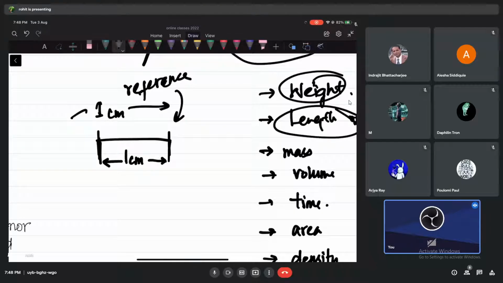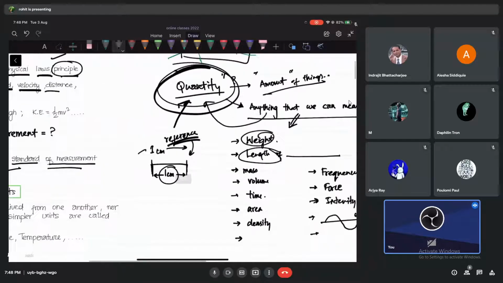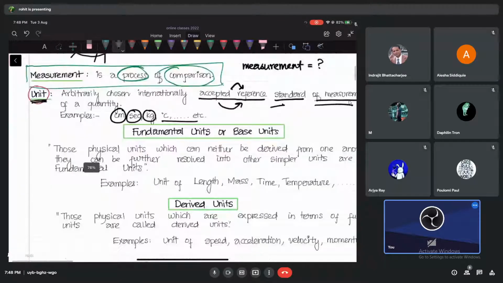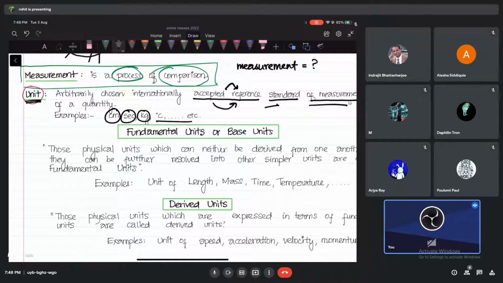So it becomes a standard reference. And that is what we are going to call a unit, okay. I'll give you another example. I have that picture somewhere. If I can find it, I'll show you. But still, if you don't understand unit till now, no problem, we can still move on. But what I want to tell you is this, guys.